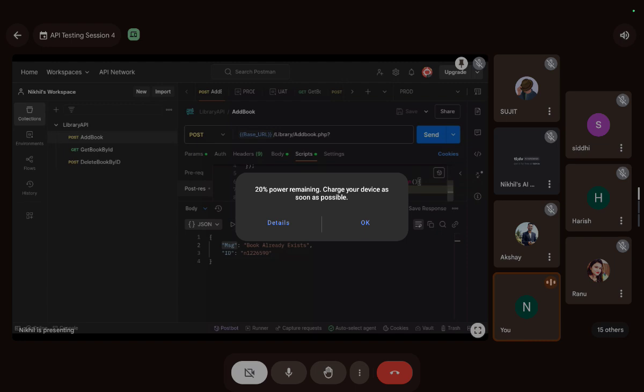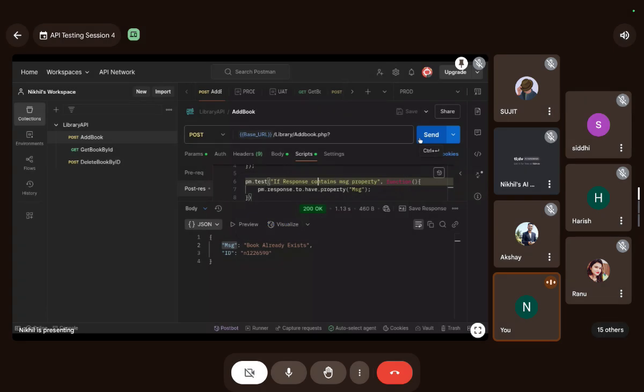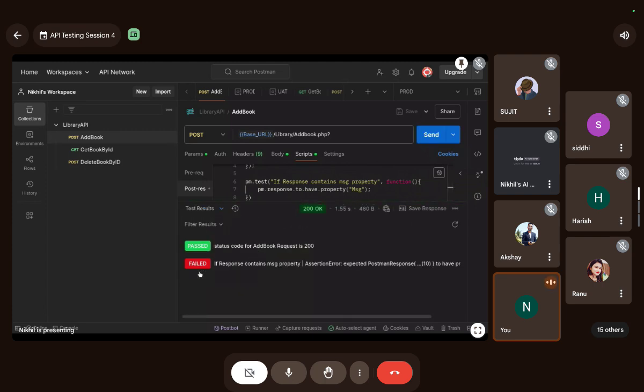Okay guys, so let's run it and see. Let me tell you, this is not going to work. I will tell you the reason very soon. Let me open the test results and see. Assertion: expected postman response to have property message.